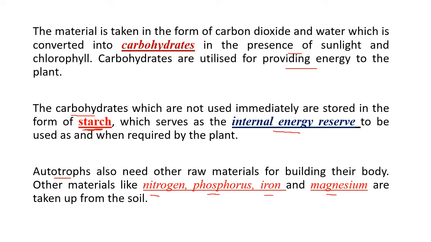So nitrogen is an essential element used in the synthesis of proteins. From nitrogens we have amino acids, and amino acids are the building blocks of proteins. So proteins, nitrogens are very important. Okay, so the plant takes in nitrogen, how? Through the soil as nitrites and nitrates, and sometimes we have got nitrogen fixing bacteria living in the root nodules of leguminous plants, which directly convert the nitrogen in air into nitrites and nitrates. And nitrites and nitrates are absorbed by the roots of the plant.